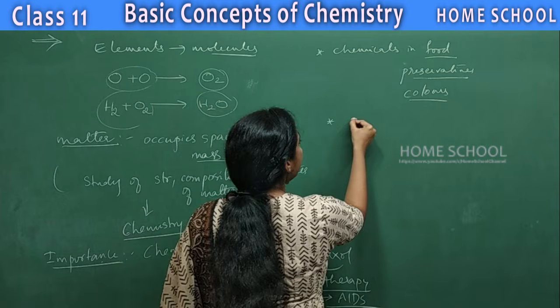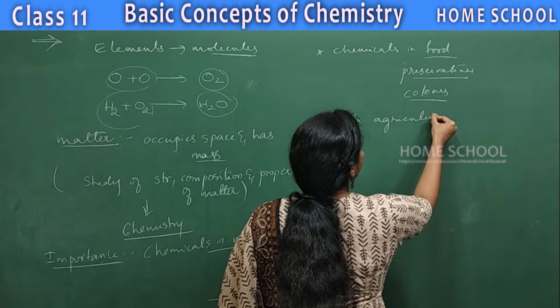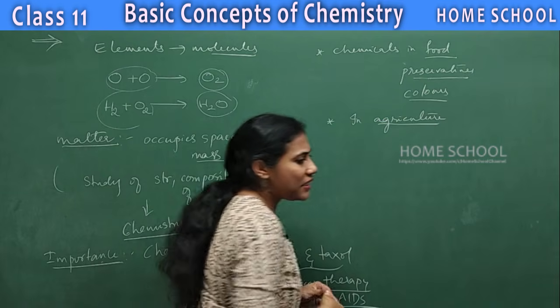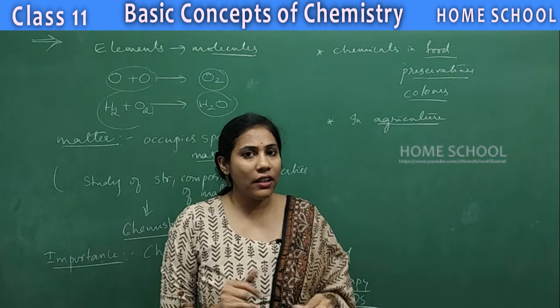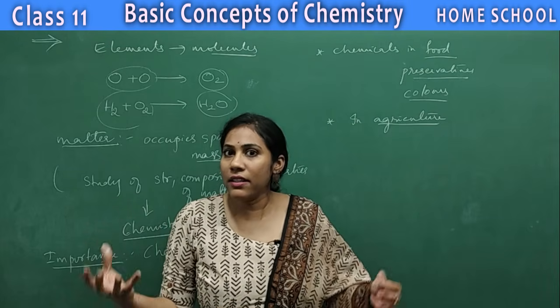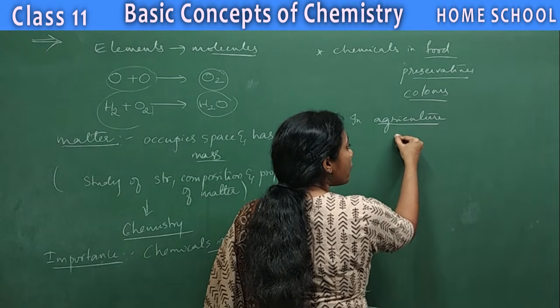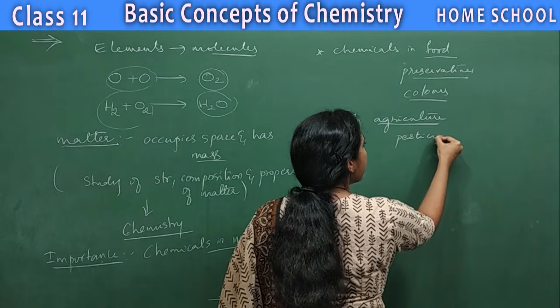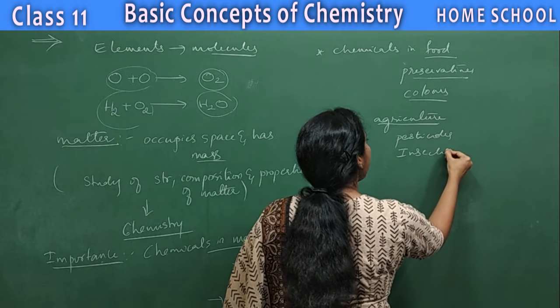And the chemicals in agriculture. Nowadays too many different types of farming are available, natural or artificial chemical usage farming, whatever it is, the chemicals are widely used. Chemicals are used in the form of pesticides, insecticides, and whatnot.